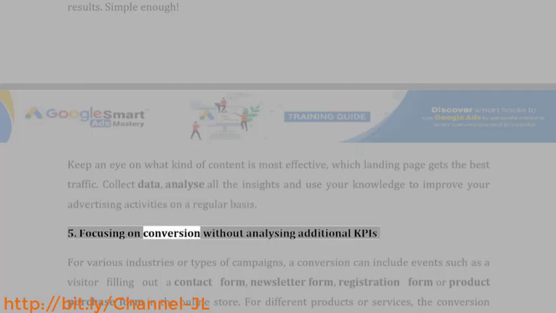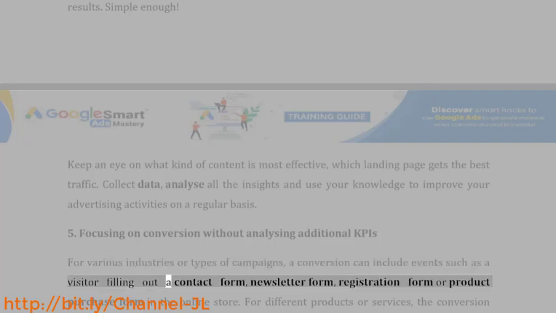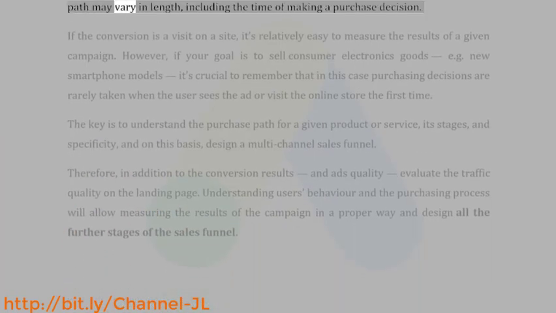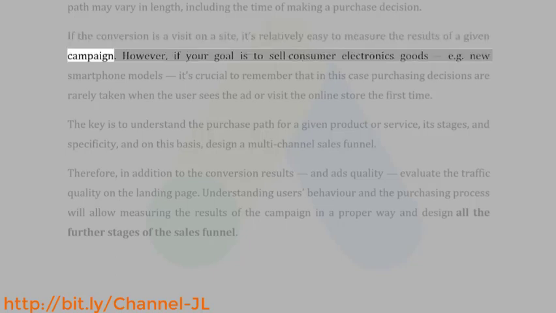5. Focusing on conversion without analyzing additional KPIs for various industries or types of campaigns. A conversion can include events such as a visitor filling out a contact form, newsletter form, registration form, or product purchase form in the online store. For different products or services, the conversion path may vary in length, including the time of making a purchase decision. If the conversion is a visit on a site, it's relatively easy to measure the results of a given campaign.